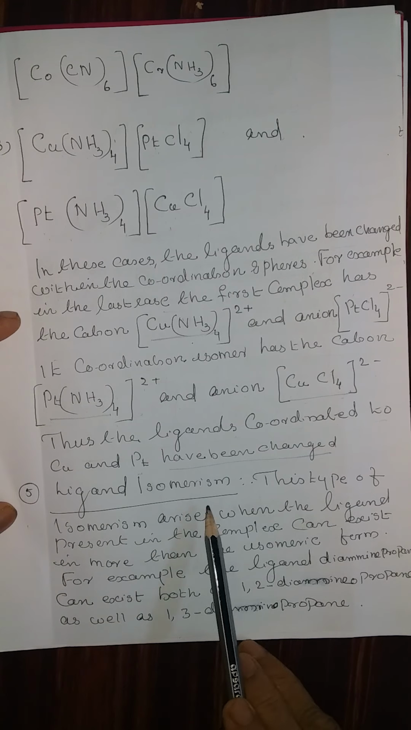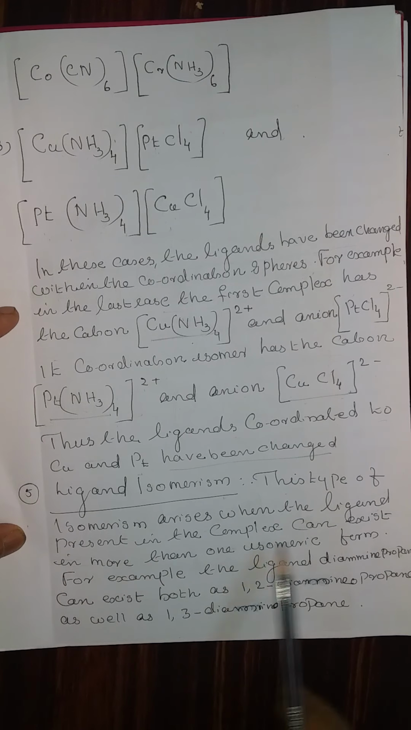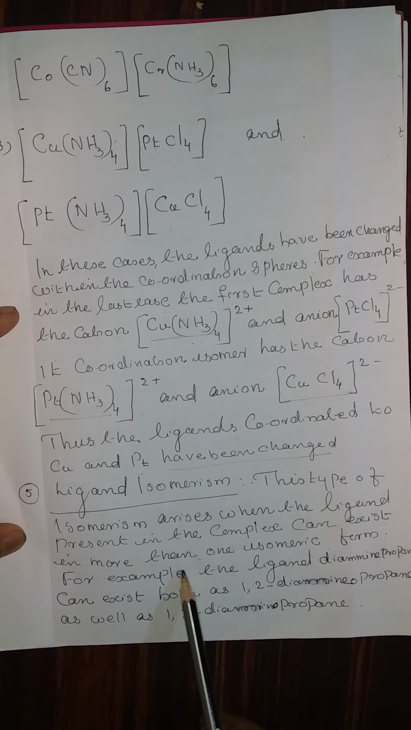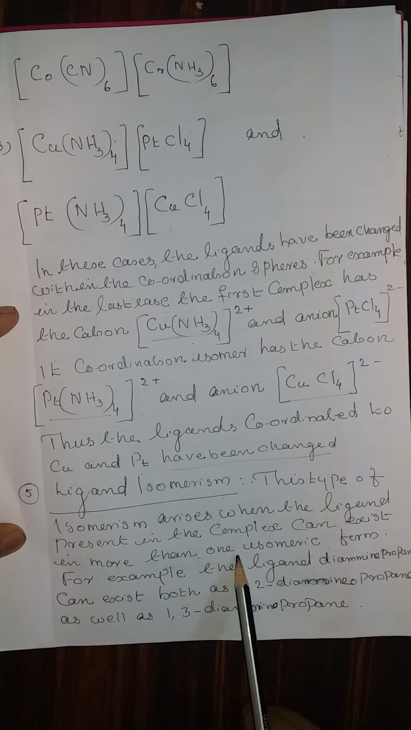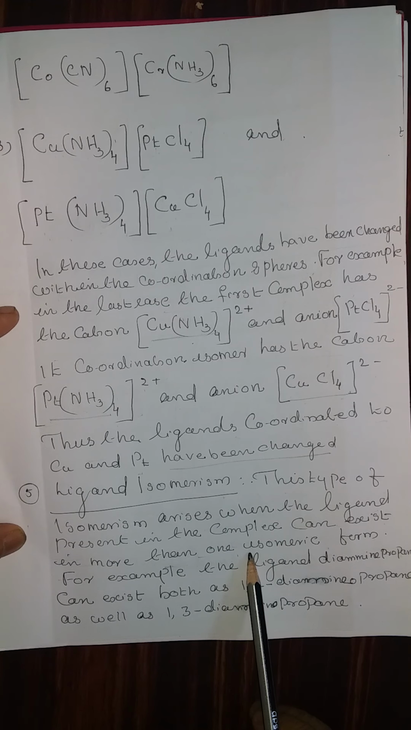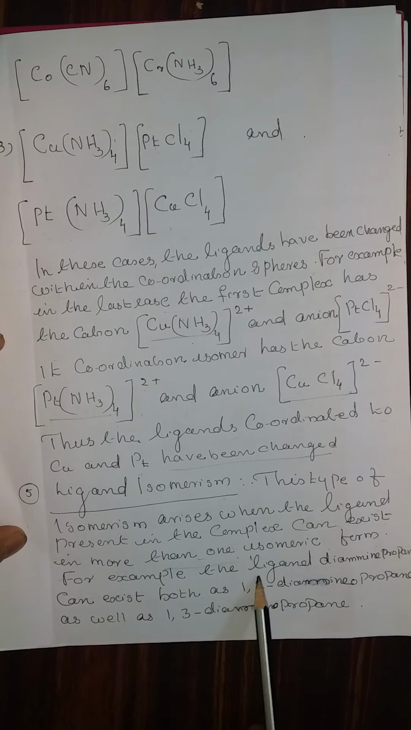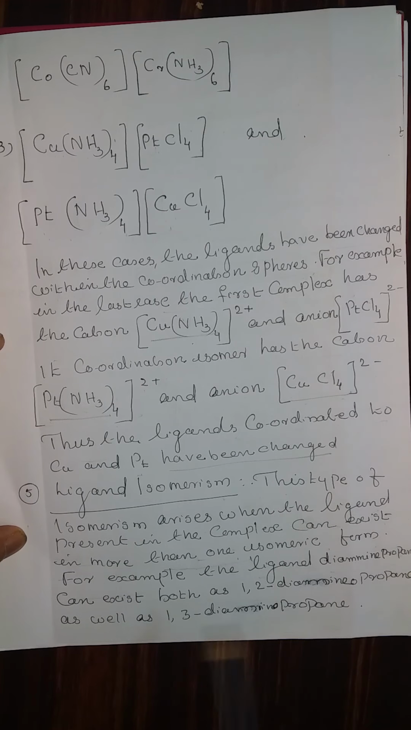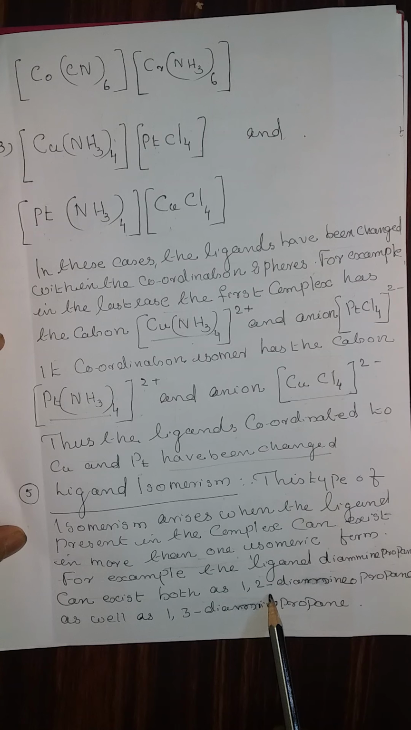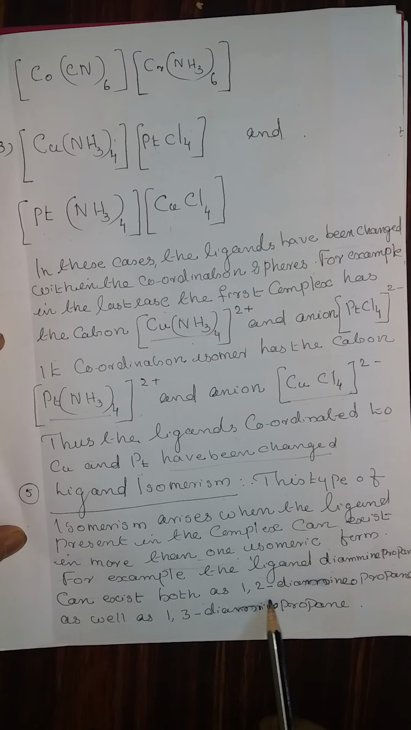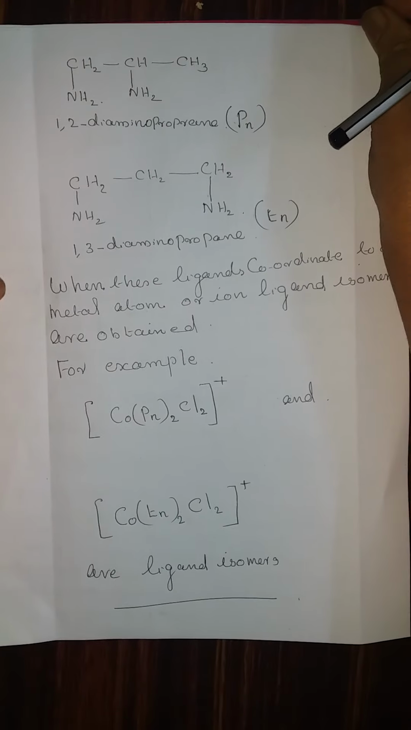Last one, ligand isomerism. This type of isomerism arises when the ligand present in the complex can exist in more than one isomeric form. Here the isomerism is shown by the ligand. It has nothing to do with the complex ion or the metal ion. For example, the ligand diaminopropane can exist both as 1,2-diaminopropane as well as 1,3-diaminopropane. These are the two structures.